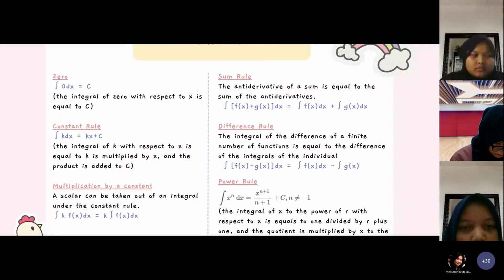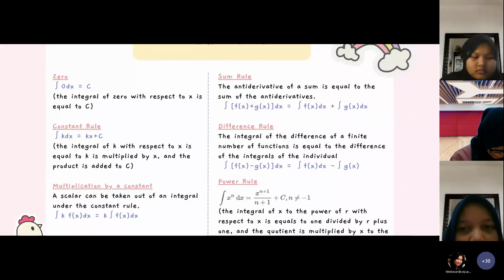Integral rules. First, zero. The integral of 0 with respect to x is equal to c. Second, constant rule. The formula is like this: the integral of k with respect to x is equal to k multiplied by x, and the product is added to c. Third, multiplication by a constant. A scalar can be taken out of an integral under the constant rule like this.